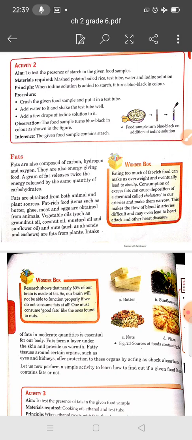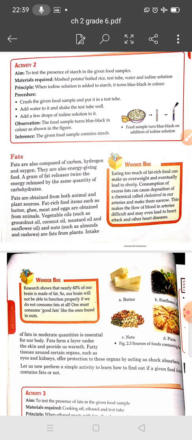The principle is that when iodine solution is added to starch, it turns blue black in color. There is a procedure also.